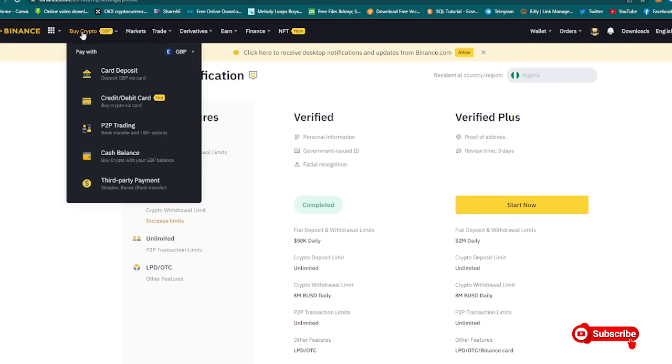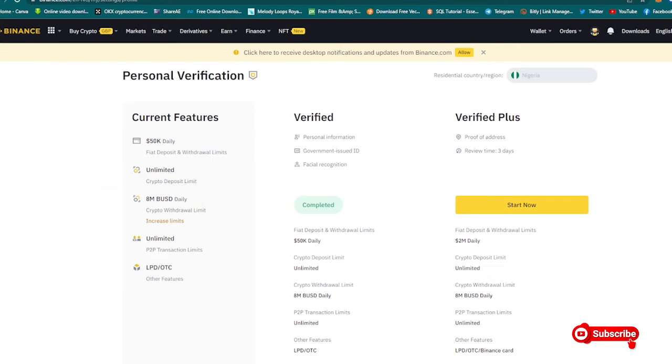All right, so what you want to do right now is click on buy crypto, because we want to deposit money into our crypto account. Now you have options right here. You can pay with your card, deposit. You can also use your debit card information. You can do P2P, which is what most people do as well. Let me just take them one after the other.